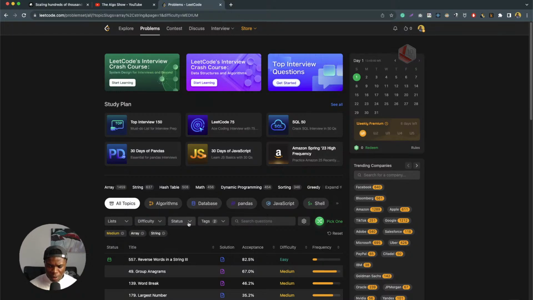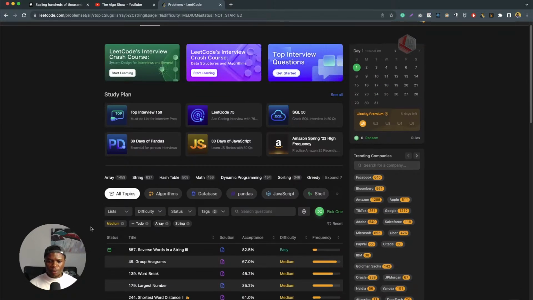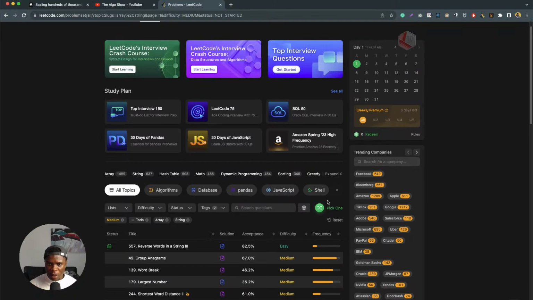And I want to put in the status of what I haven't really solved, so I get very new challenges. So yeah, I'll just pick, and then I want to put a timer for myself while I do this. I don't know how to put the timer on the screen, but okay, I know what I'm gonna do. Okay, so let's pick one randomly.